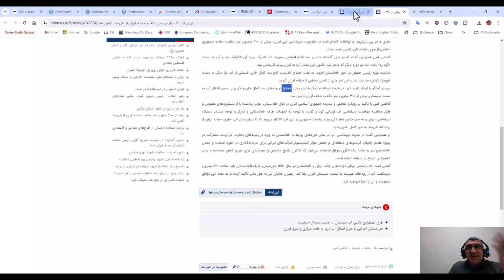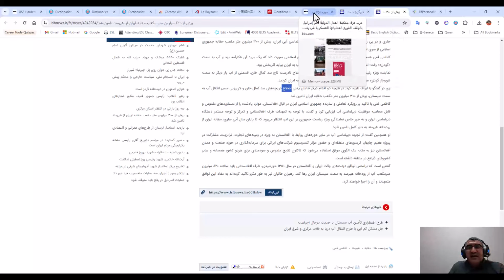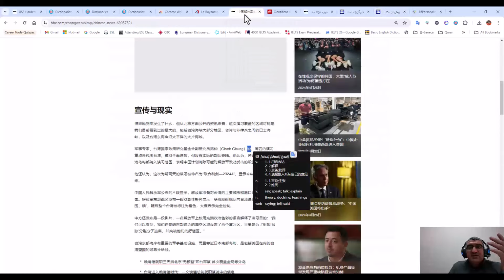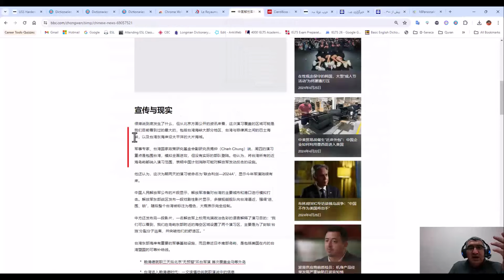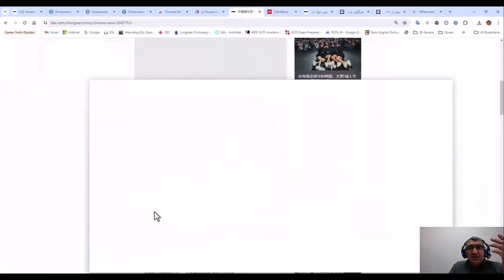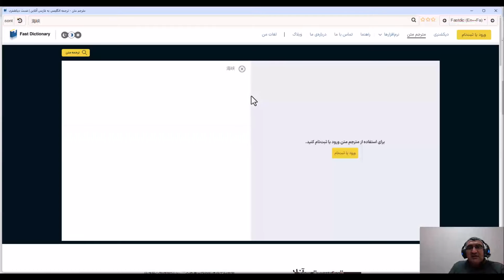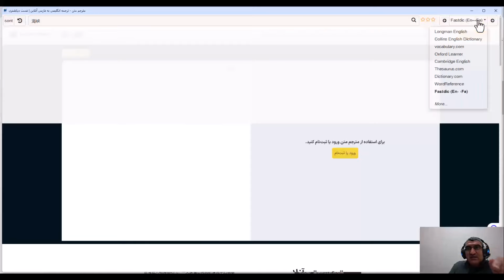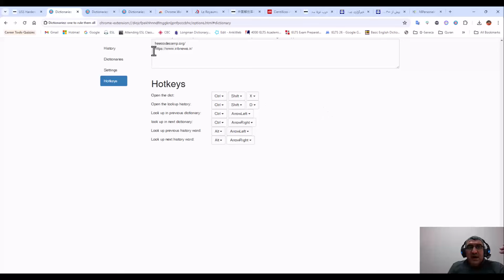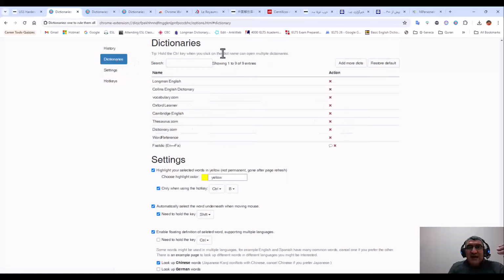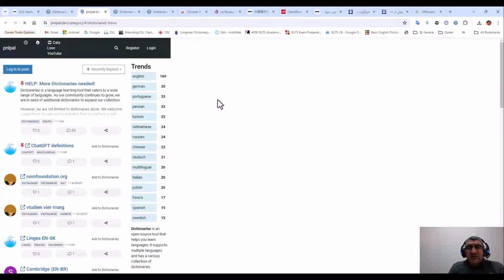So it is the same in Arabic, if you have added an Arabic dictionary, and the same with the Chinese word. For example, this word I can double click and then look it up in a dictionary that maybe is in Chinese, but as I mentioned, it now goes to the last dictionary, which was Farsi. I can go to more, and here on dictionaries I can add a Chinese dictionary if I need, and find the meaning of the Chinese word on it.